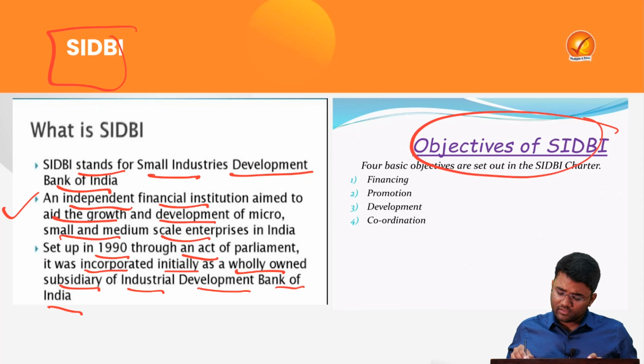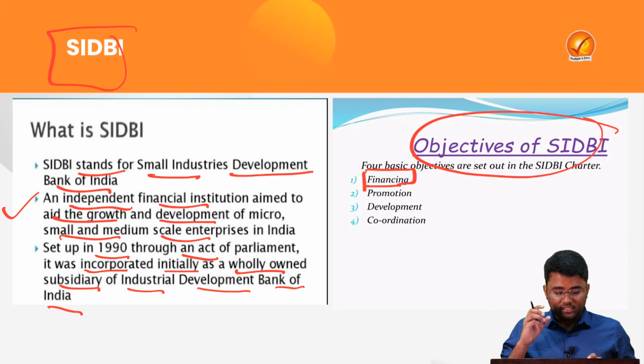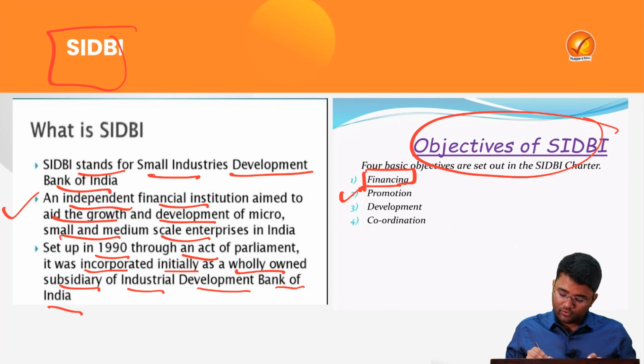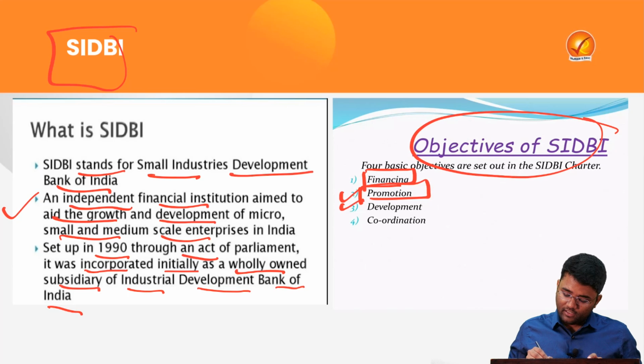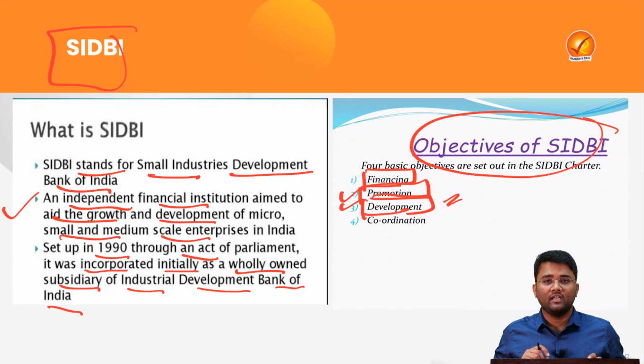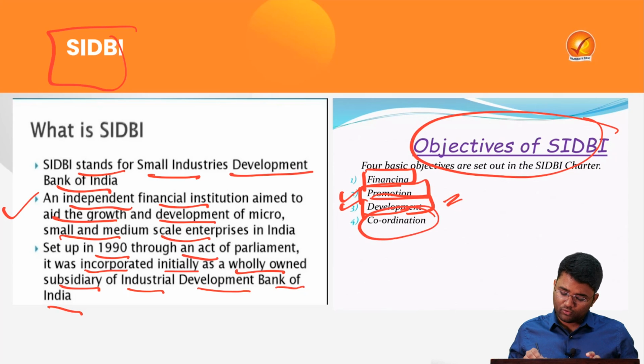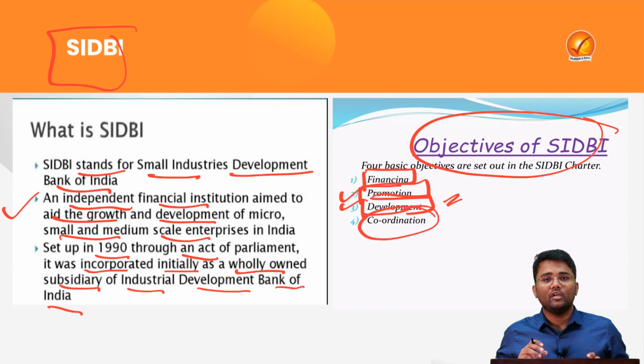Some of the major objectives of SIDBI are that it helps in financing small scale industry, and it generally provides refinance facilities. It also helps in promoting these industries so that they can reach economies of scale, and have business expansion, growth and development. It also leads to the development of these small scale industries and of the institutions that provide hand-holding to them, and it coordinates various other institutions which help these small scale industries.